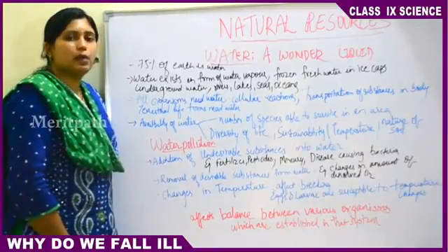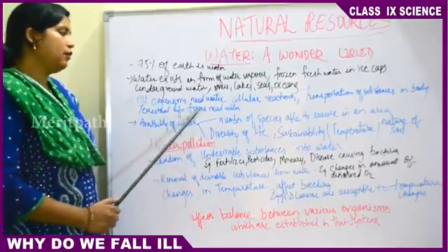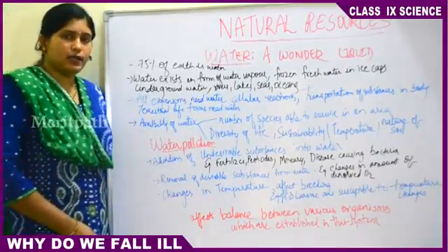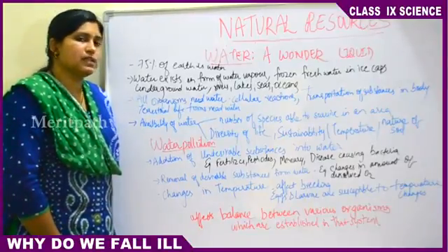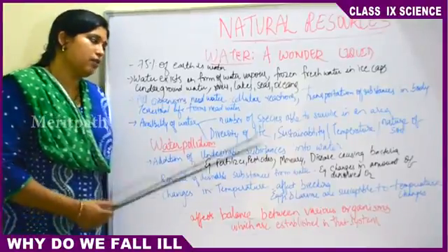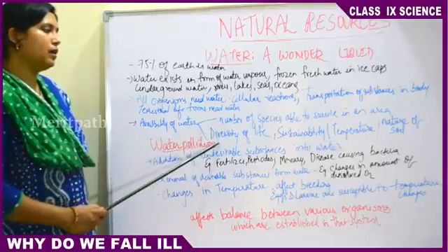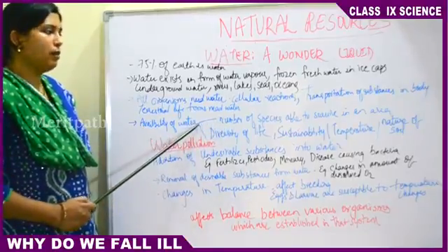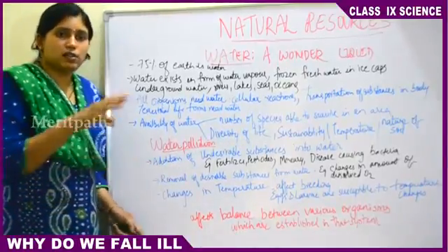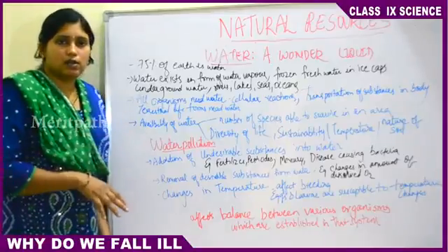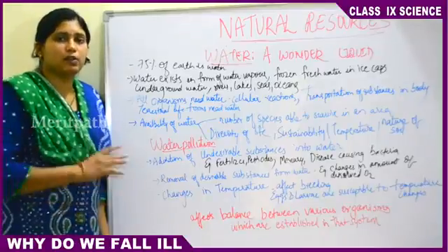Our body is also made up of water. 70% of our body is made up of water. Then all the terrestrial life forms need water. All the organisms living in fresh water or sea water, like sea animals, fishes, whales, everything, sea plants, everybody needs water. Then the availability of water is determined by two factors. So if there is a loss of availability of water, then the number of species able to survive in the area will be affected. Suppose we take the example of a pond. Suppose there is adequate water in the pond, so all the plants around that pond will be growing properly. There will be a lot of fresh air.